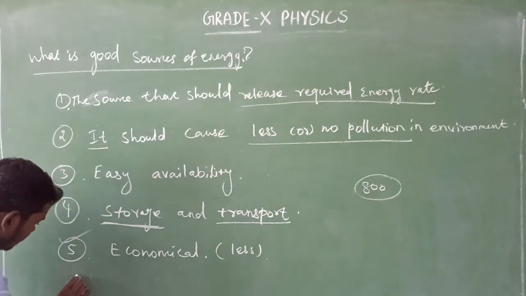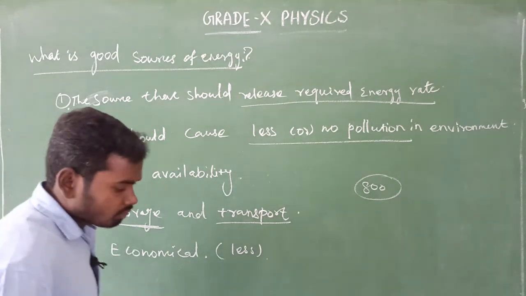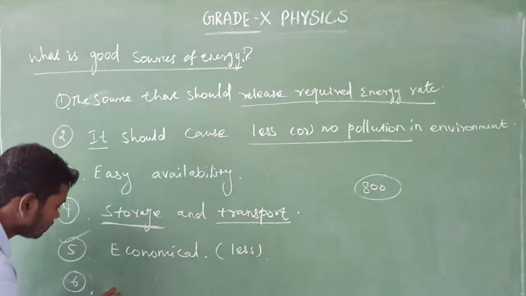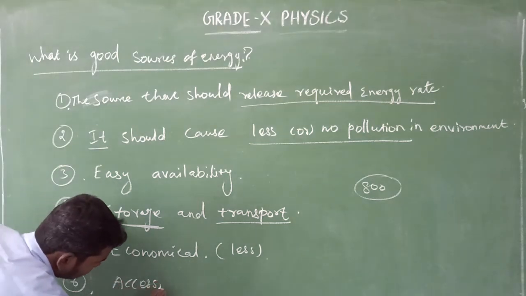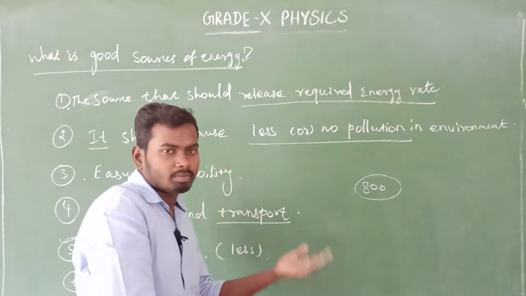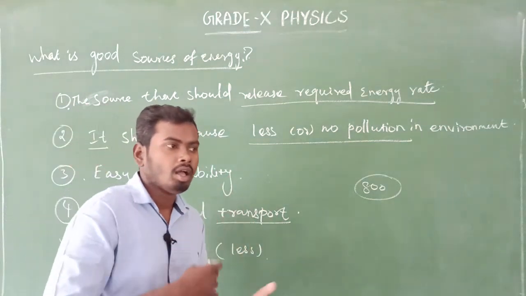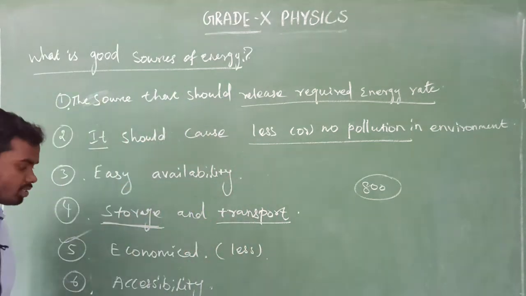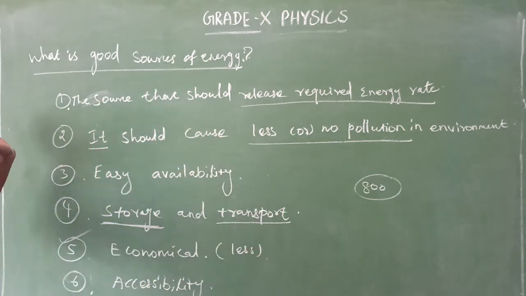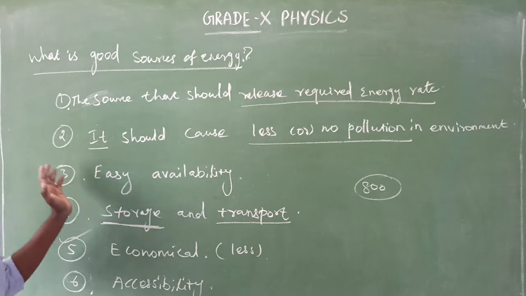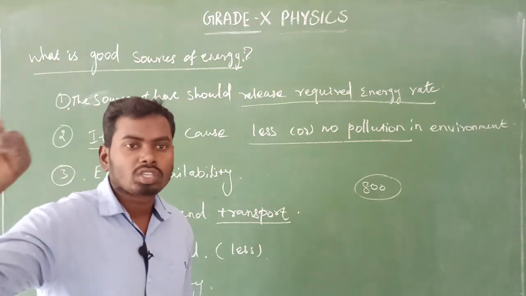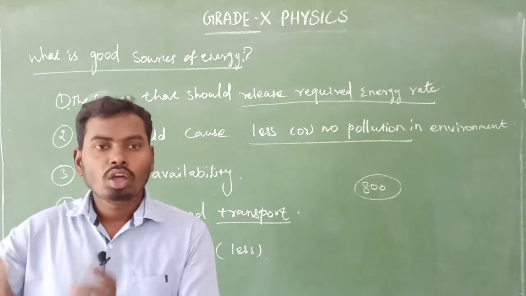And the last one, what will it be? The accessibility. That is one, accessibility. Accessibility and availability are not exactly the same, but roughly they are similar. So note this point: under all these aspects, or all these criteria, we can decide that the source of energy is a good source of energy.